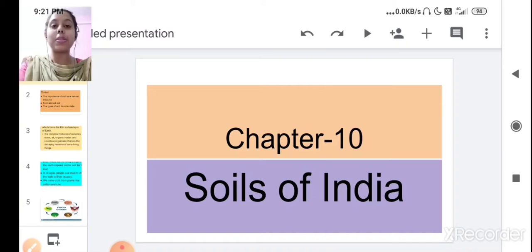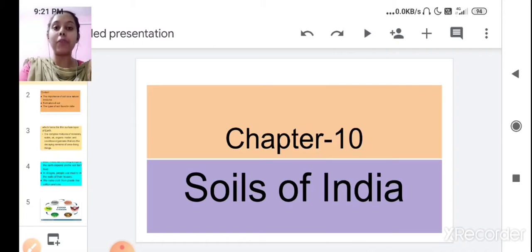The natural resources are the valuable things that we get from the nature. It is not made by the man, and it is very necessary for us to live on this earth. So this type of resources are known as natural resources, the things which we get from the nature.